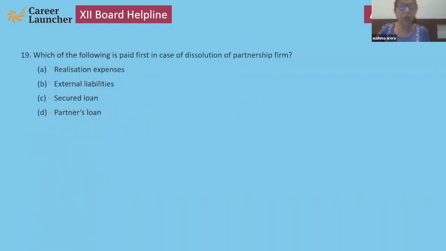Next, which of the following is paid first in case of dissolution of partnership firm? Realization expenses is the first and foremost to be paid, then liabilities, then secured loan, then partners' loan. So that question may come in sequential order questions also. Put the proper sequence. So always remember, first of all, realization, then external liabilities, secured loan, then partners' loan to be paid off.